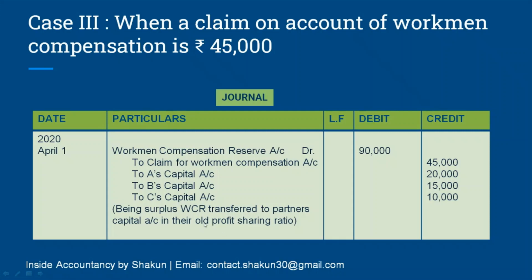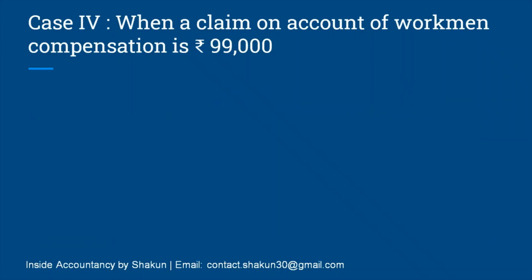old profit sharing ratio. The new ratio was given in the question, but we are not going to use it because all the accumulated profits and reserves are always distributed in the old ratio. So here the claim was lesser, so the claim has been credited and the balance has been distributed between the partners. Moving on to case 4, when claim on account of workmen compensation is 99,000.